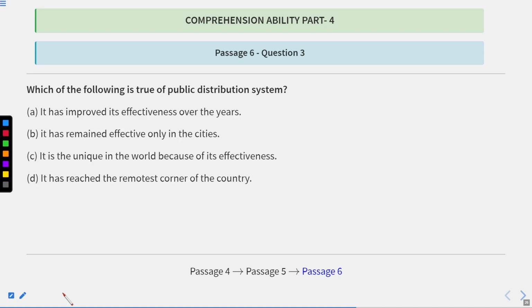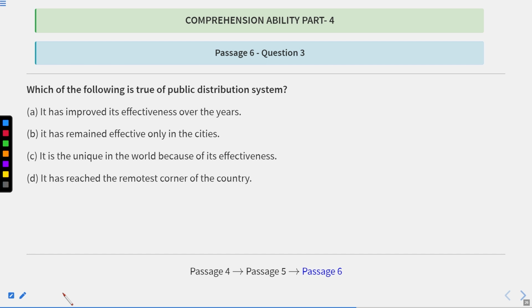It has improved its effectiveness over the years. It has remained effective only in the cities. It is the unique in the world. Because of its effectiveness, it has reached the remotest corner of the country. Now, in these type of questions, there are a few statements which we have to look one by one according to the context of the passage. So let us check the first one.